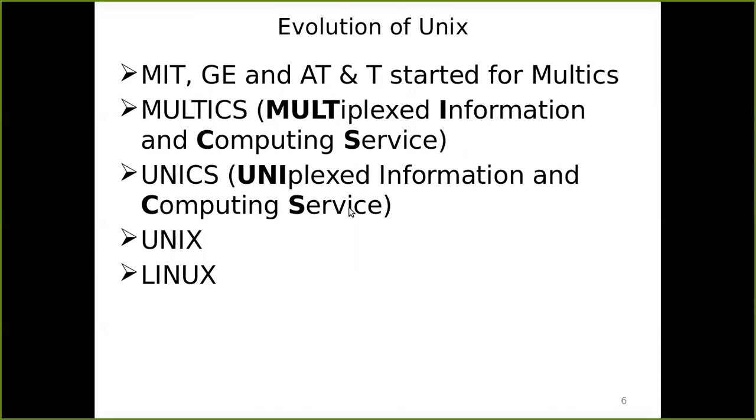So what do we mean by uniplexed? The concept remains the same as Multics. Multics also says that the processor and memory should be shared to support multiple users. So whether Unix, Linux or Multics, the philosophy is the same: to support multiple users with the same piece of hardware, meaning processor and memory. That is the same intention. But how Multics divided the RAM, shared it to the users, and divided the processor time is different.